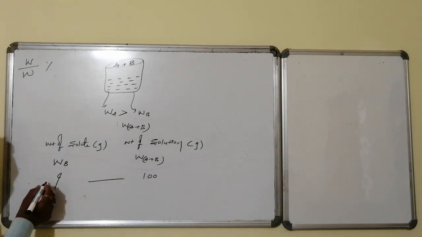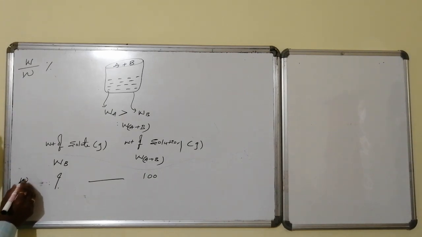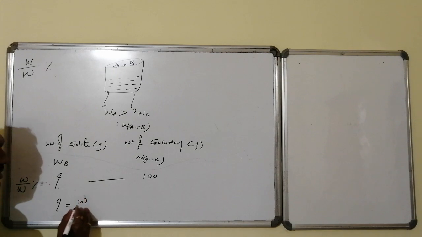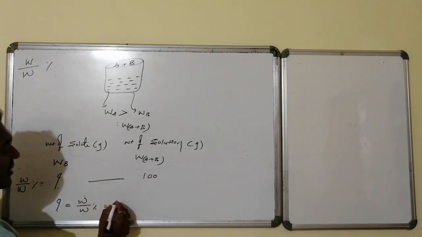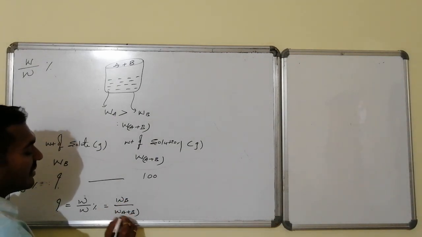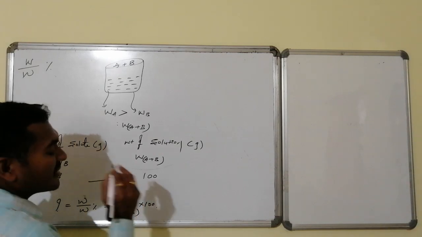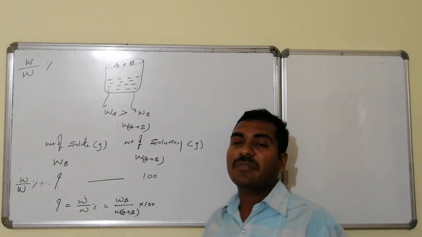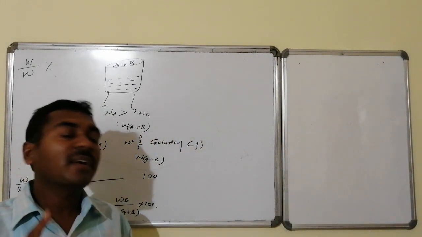This question mark value is known as weight by weight percentage, otherwise the weight percentage. Here we can calculate this value: weight by weight percentage is equal to WB divided by W of A plus B, into 100. That is, the weight of solute present for every 100 grams of solution weight is known as its corresponding weight by weight percentage.